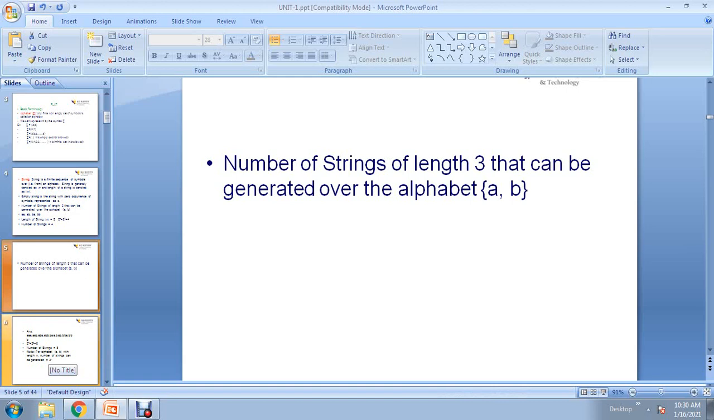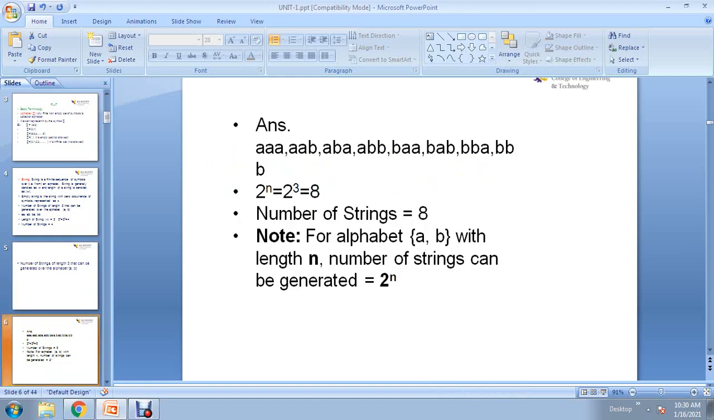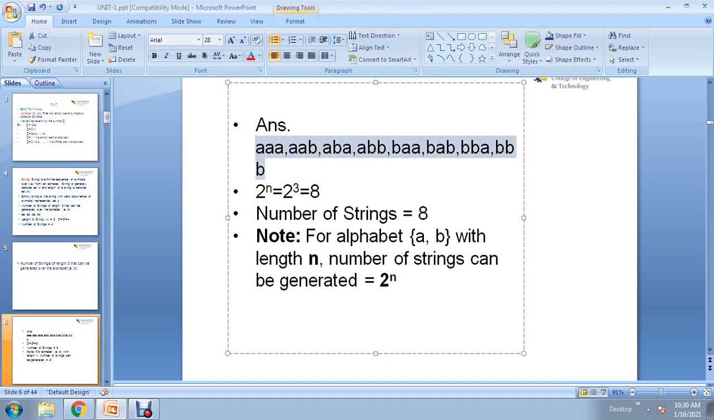See, now you can see the answer. So total 8 different strings are possible with length 3. So AAA, AAB, ABA, ABB, BAA, BAB, BBA, BBB. See, already I have given the formula 2 power n. 2 is nothing but how many symbols are available in an alphabet. So a comma b, only 2 are possible, so base is always 2. And power n is nothing but the length of the string. I want to find length 3, so 2 cube equal to 8. So total 8 I have given above.